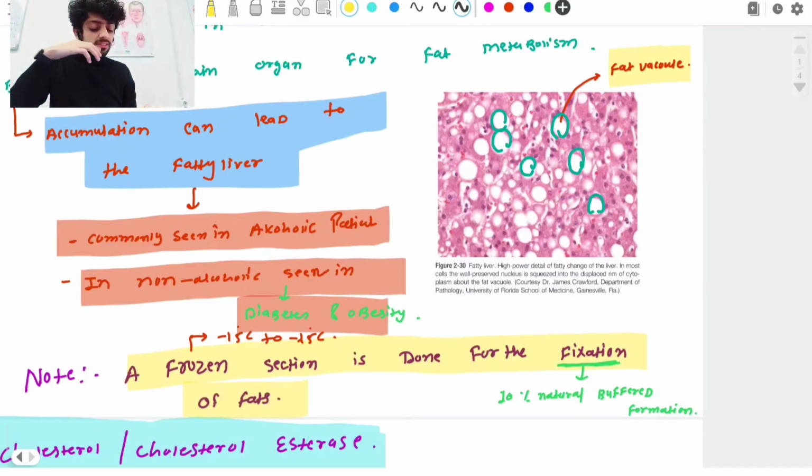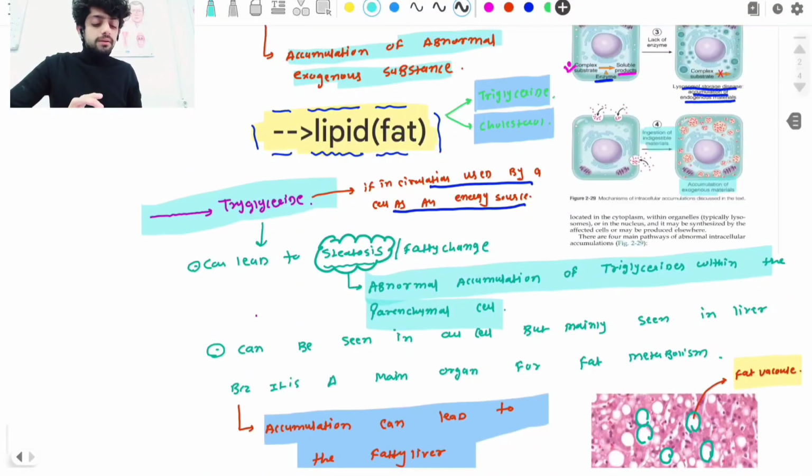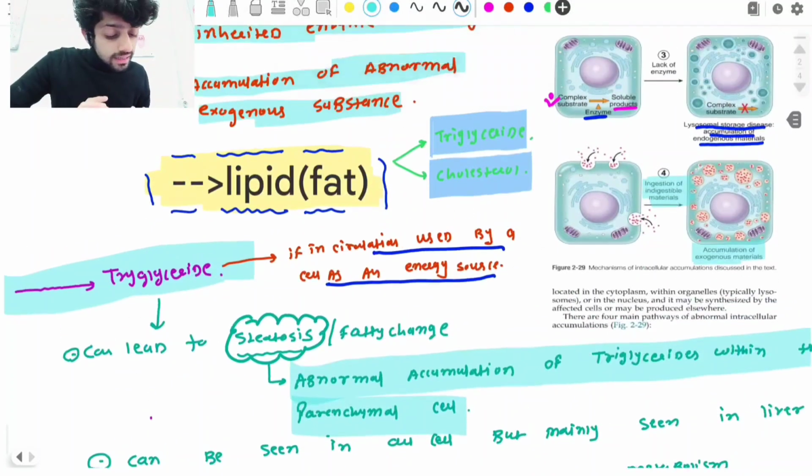Normally that fat is mainly taken from the liver, so a liver biopsy in that case. So normally what fixation do we use in that condition? The fixation we use in that condition is 10% neutral buffered formalin. Okay, this can become a direct one-liner MCQ. So what fixation do we use? 10% neutral buffered formalin.